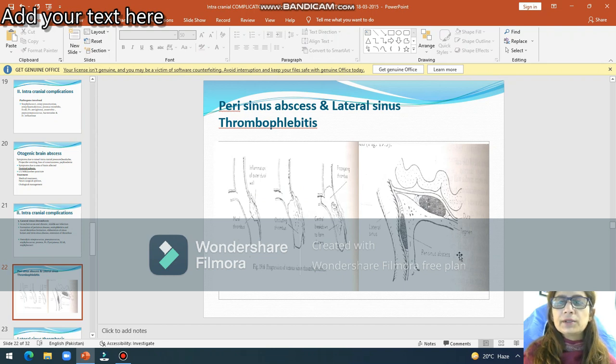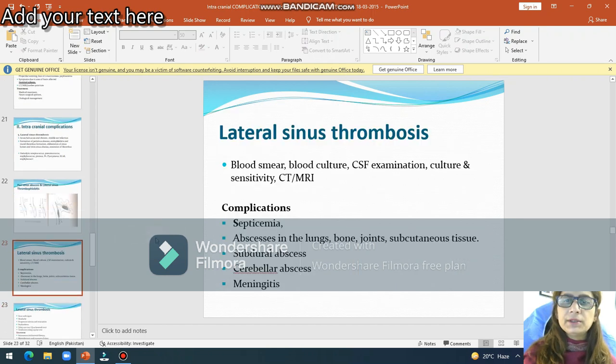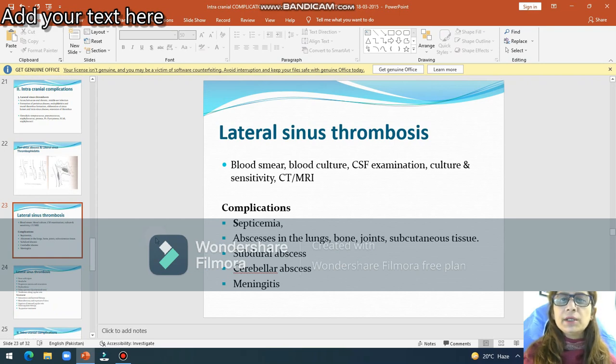You can see extradural abscess in cases of involvement of the tegmen tympani, and when the sinus plate is eroded, there will be formation of perisinus abscess. So lateral sinus thrombosis, what investigations will you order? You will advise blood smear, blood cultures, CSF examination, culture and sensitivity of the pus, and CT and MRI to prove your diagnosis. Then complications will include septicemia, abscess in the lungs.